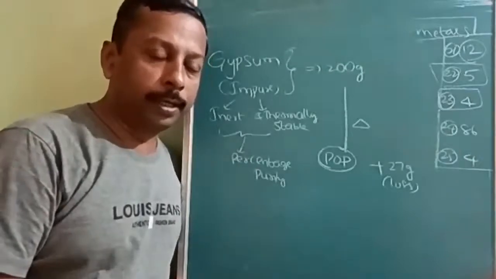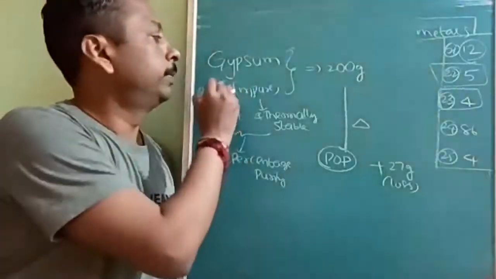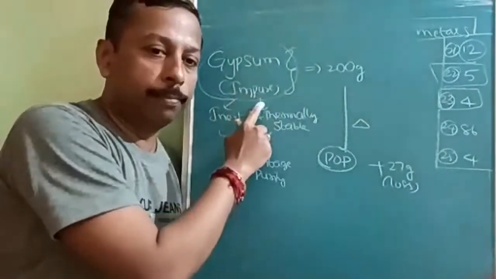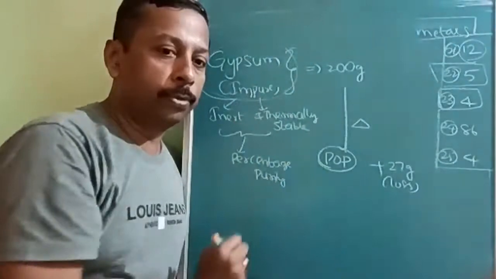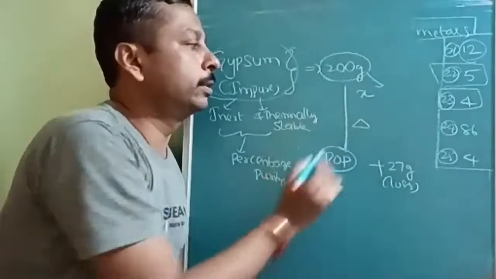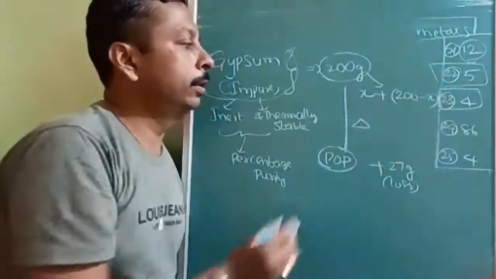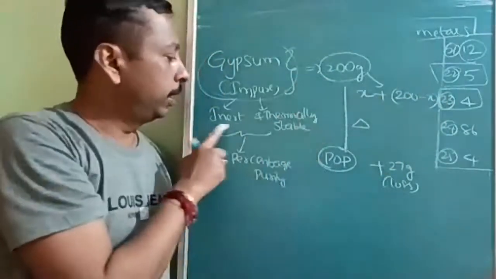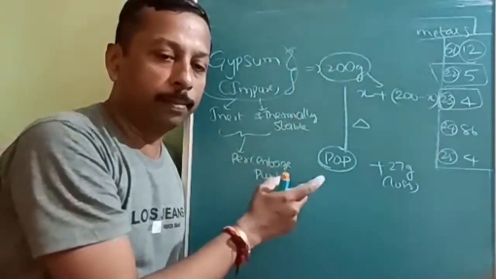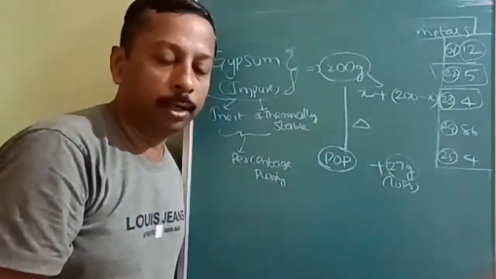Here is another integer question, where the answer may have decimal places too. Here gypsum has some impurities. So pure gypsum plus impurities, total mass 200 grams. Out of 200 grams, let us take x grams as gypsum; the impurities will be 200 minus x. On heating, the impurities are thermally stable and inert, and they will not react with air to form some product. They gave POP, and there is a loss of 27 grams of water.